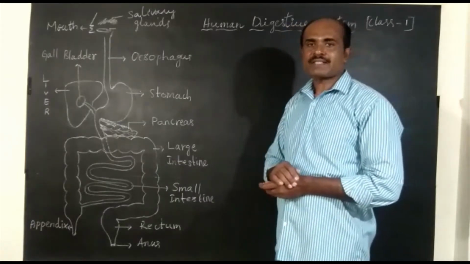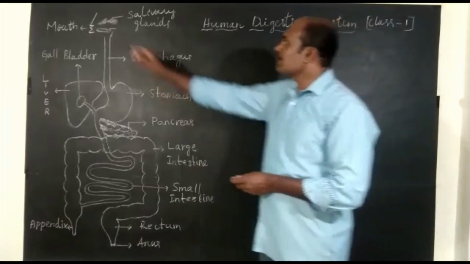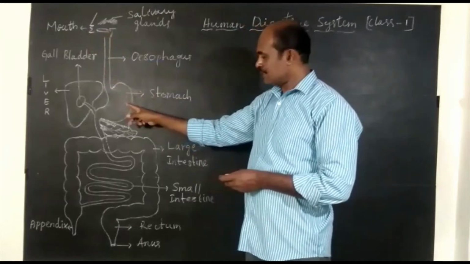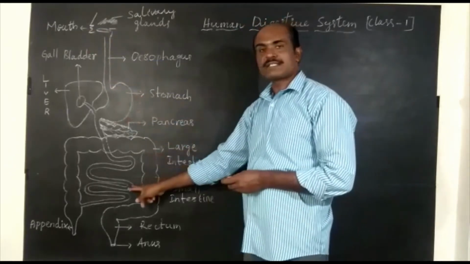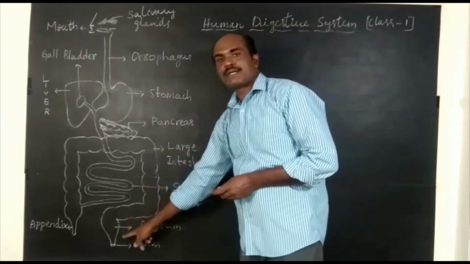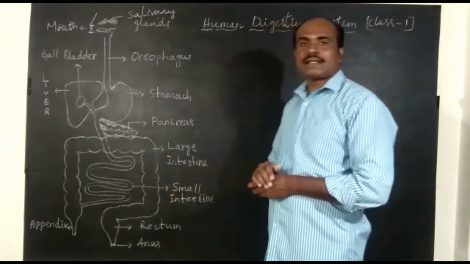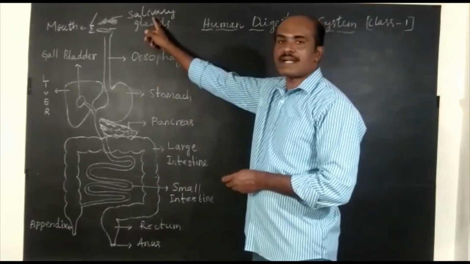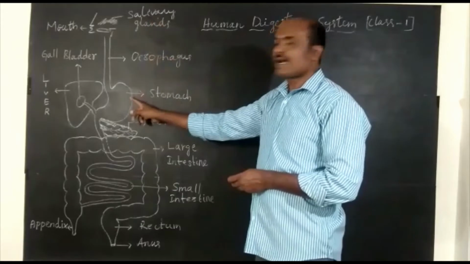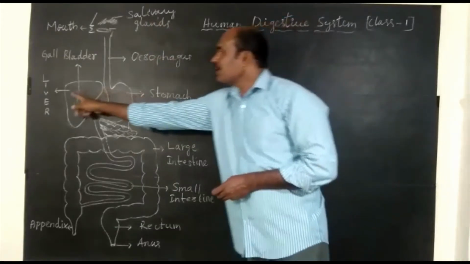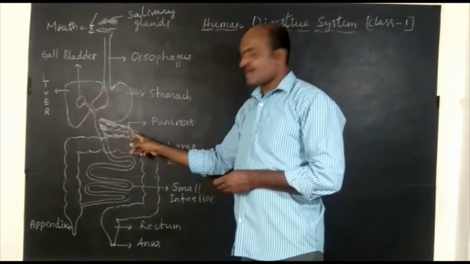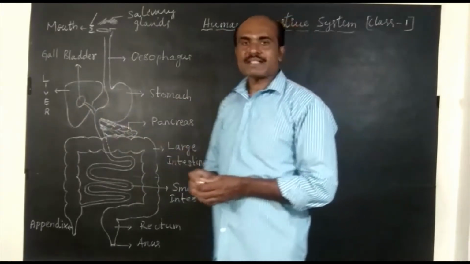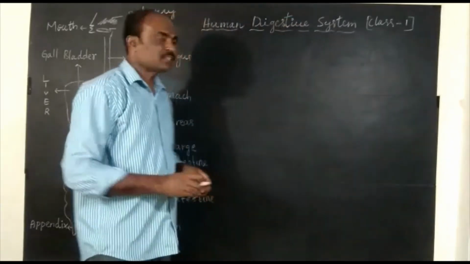Now let us study the parts of the human digestive system: mouth, esophagus, stomach, large intestine, small intestine, rectum, anus. There are digestive glands. They are salivary glands in the oral cavity, gastric glands in the stomach, liver, pancreas, and intestinal glands in the small intestine. Now let us study the process of digestion.